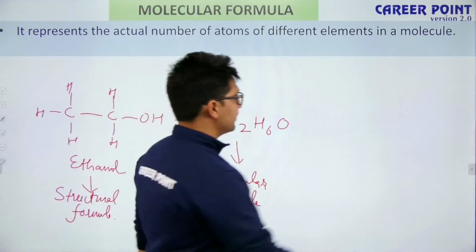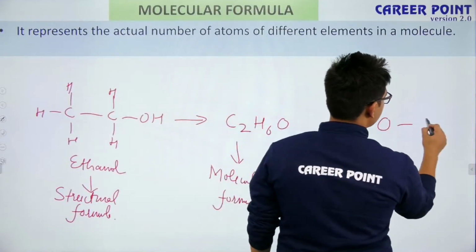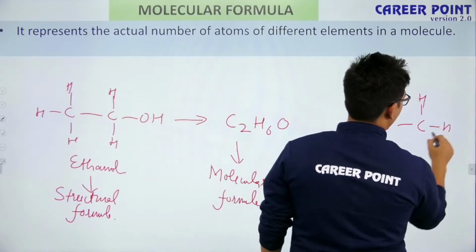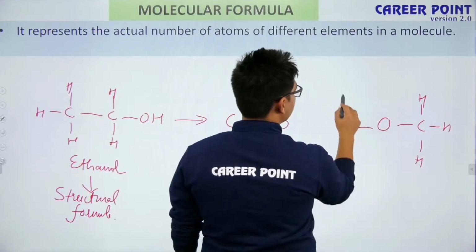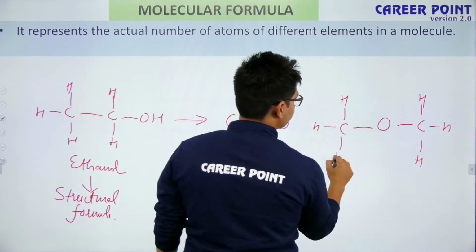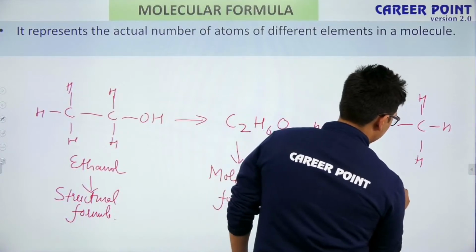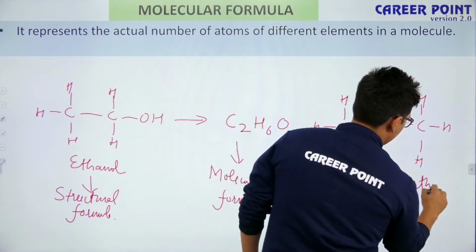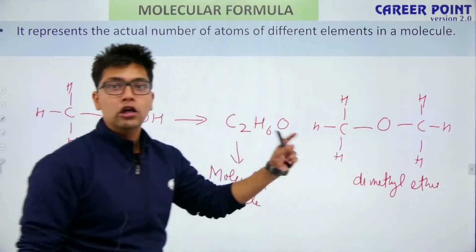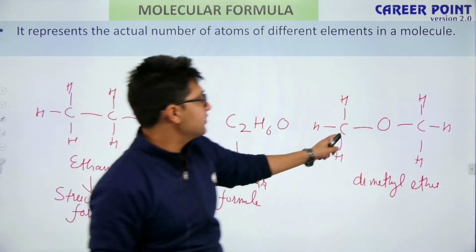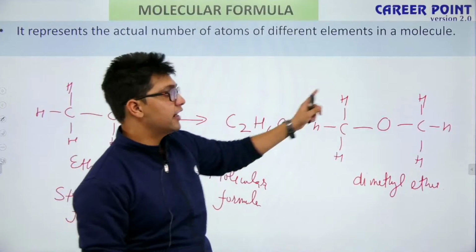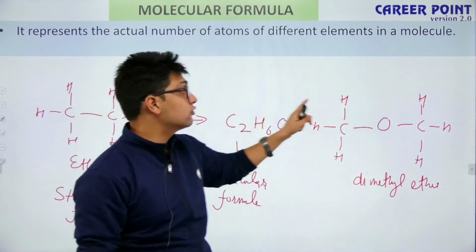Just look at this. There is a compound called dimethyl ether. If I look at the molecular formula for dimethyl ether, there are 2 carbons, 6 hydrogens, and 1 oxygen.